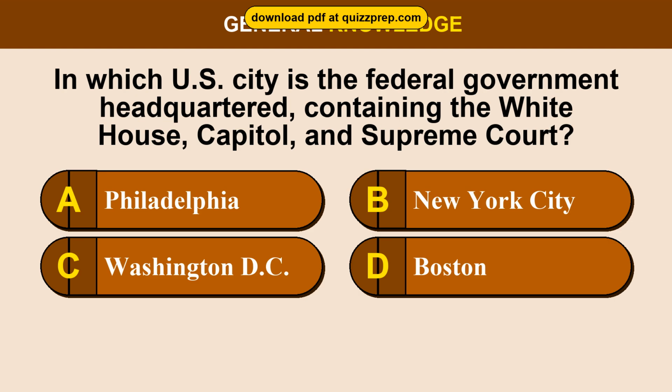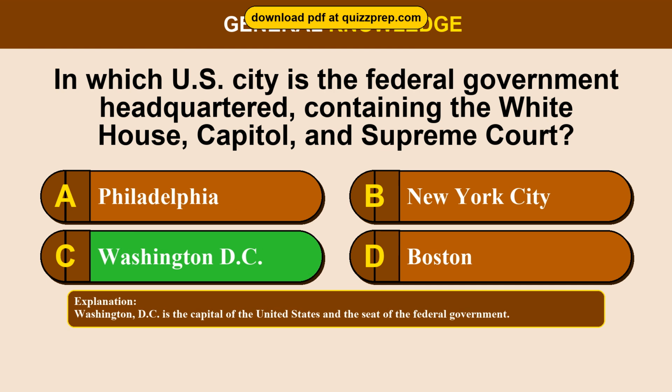Question 20. In which U.S. city is the federal government headquartered, containing the White House, Capitol, and Supreme Court? Option A, Philadelphia. Option B, New York City. Option C, Washington, D.C. Option D, Boston. The correct answer is option C, Washington, D.C. Washington, D.C. is the capital of the United States and the seat of the federal government.